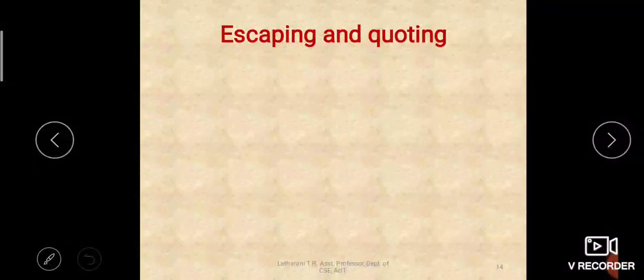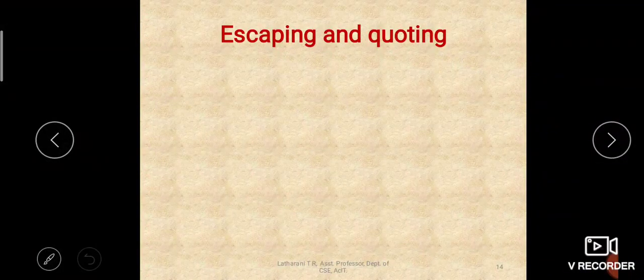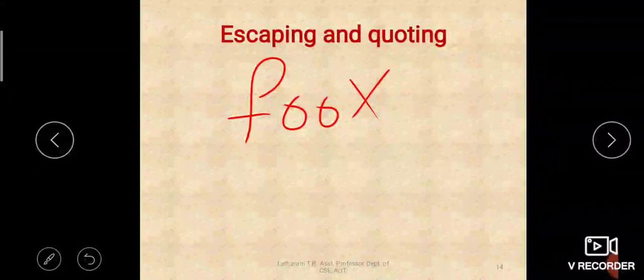A file name can have any special character. But these special characters belong to wildcards, right? They are meta characters. So when a file name has a meta character, how do we interpret it, how do we remove its special meaning? As we discussed in the previous case, foo star, this is the name of the file itself.